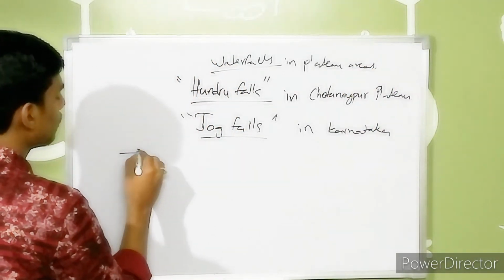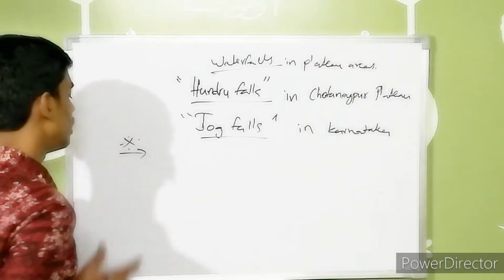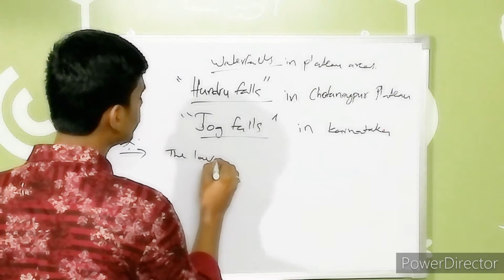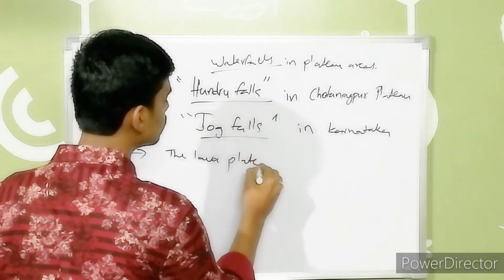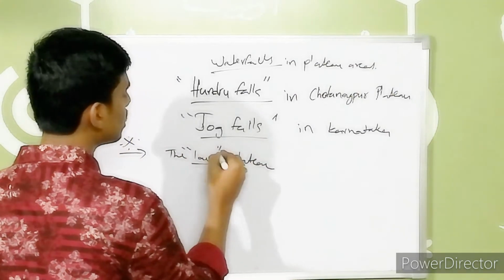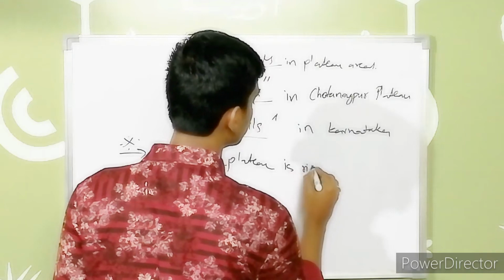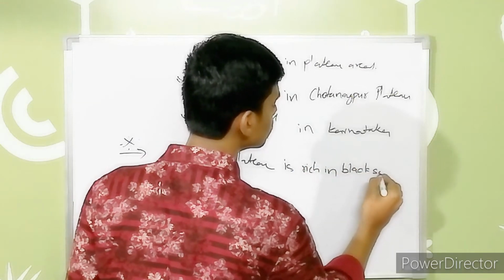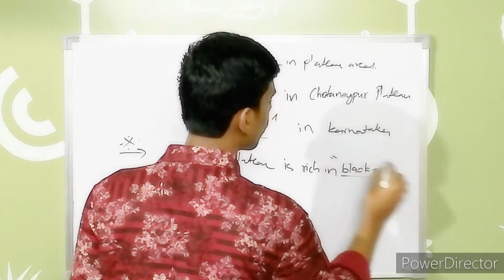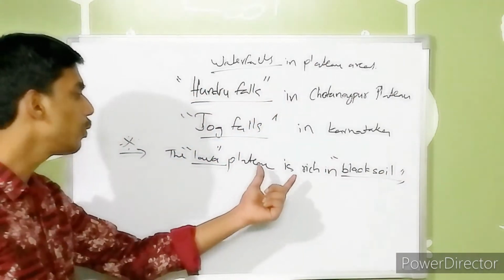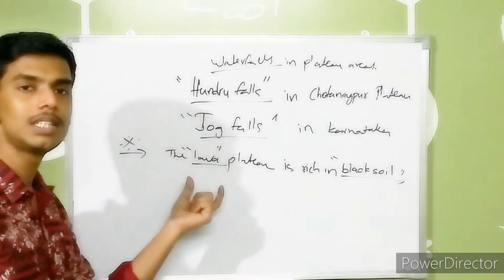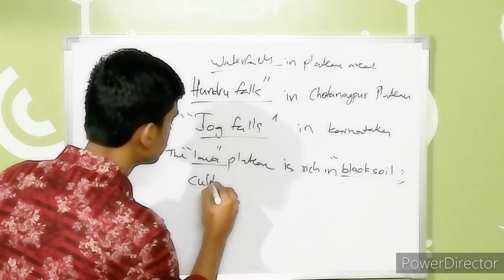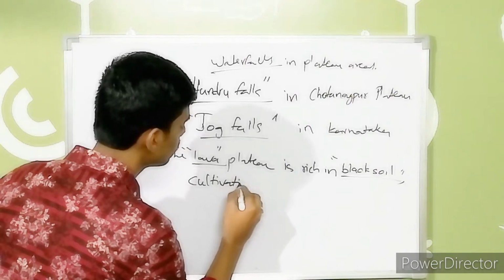Next, an important thing to note: the lava plateau, one of the types of plateaus, is rich in black soil, which is very fertile, so it is good for cultivation and farming.